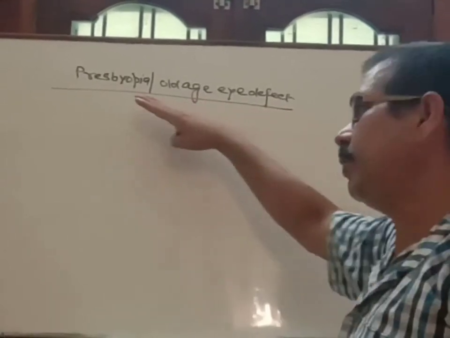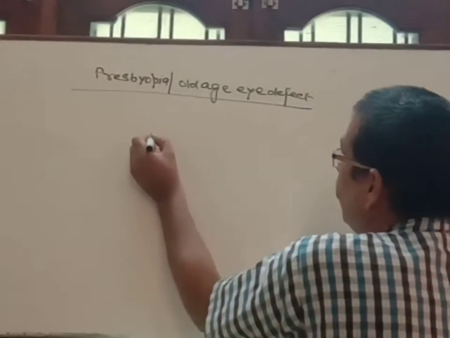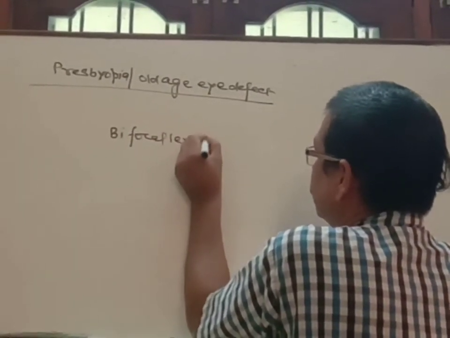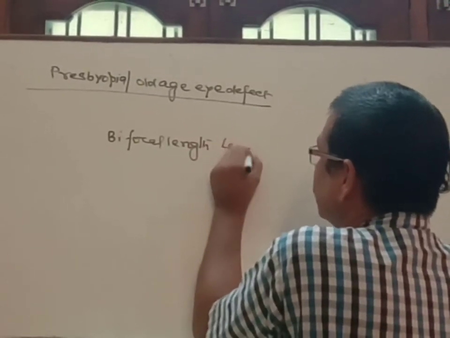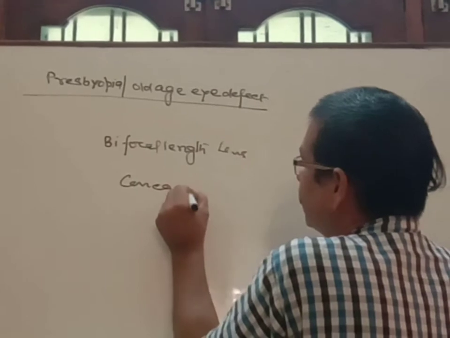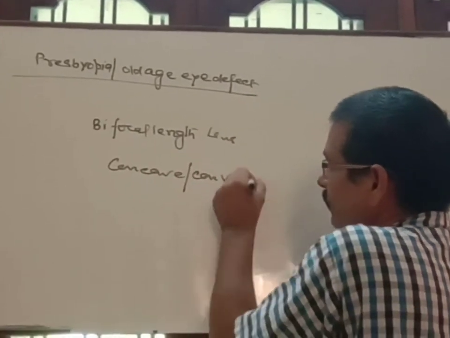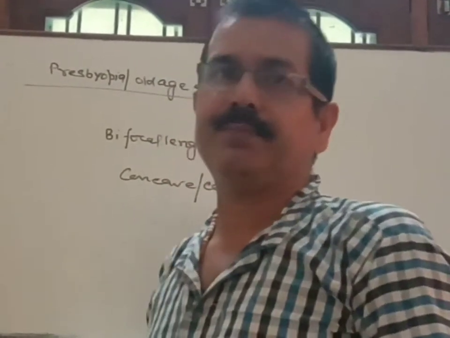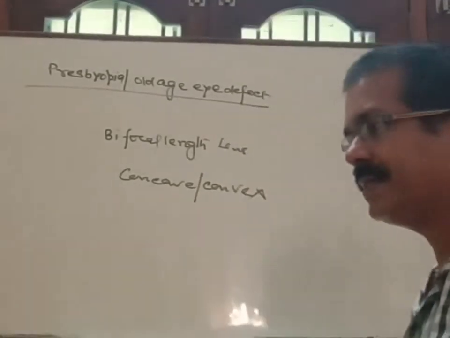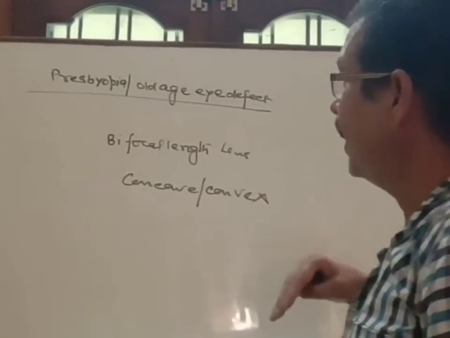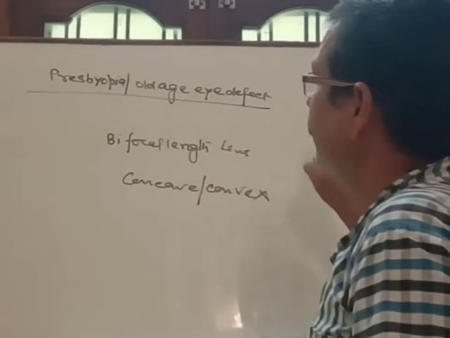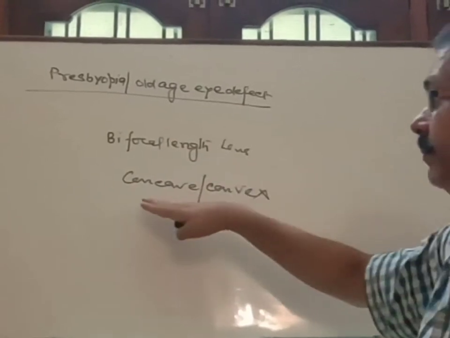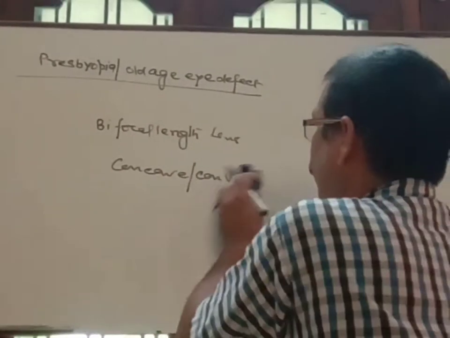So how can we cure presbyopia? For curing presbyopia, we use a bifocal lens. A bifocal lens means concave as well as convex. Correct? So presbyopia is the defect due to which neither near objects nor far objects can be seen clearly. Since this defect generally occurs in old age, more than 40 years, that's why it is also called the old age eye defect. For curing this defect, we use a bifocal lens, which means it is concave as well as convex.